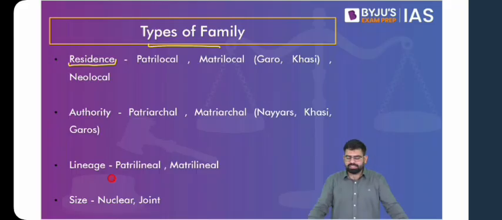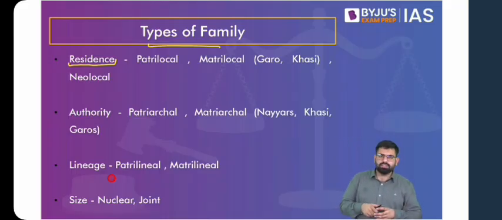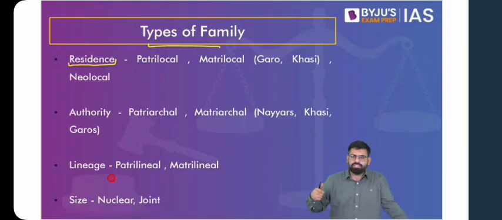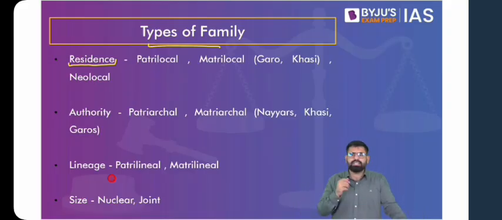Now, if we talk about residence, family is a unit which stays together under one roof. They share one kitchen. They share the economic resources. They socialize their children. They take care of the social security needs of the family members. And also, you see in future that this institution of family is changing, evolving from joint, we're moving towards nuclear. This is a dent on the aspect of social security provided by the family, wherein your state has to step in.